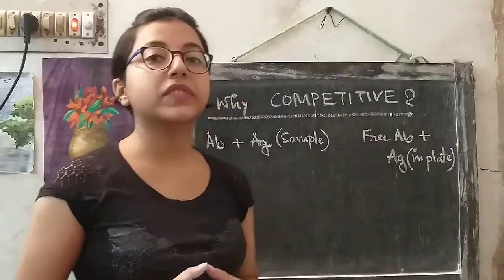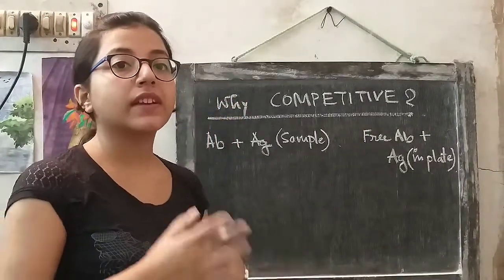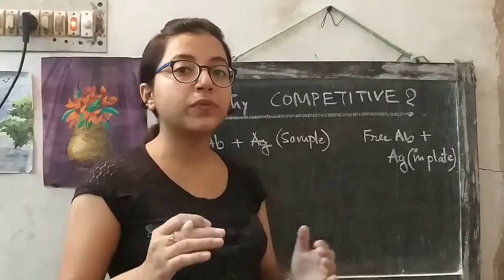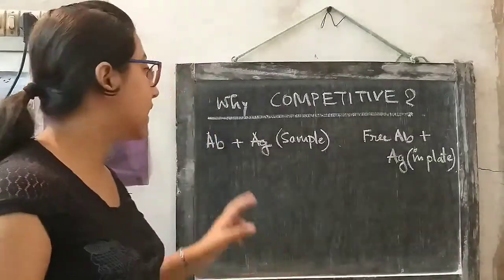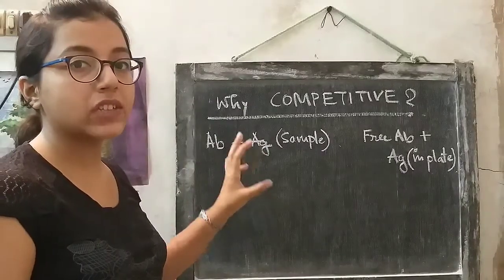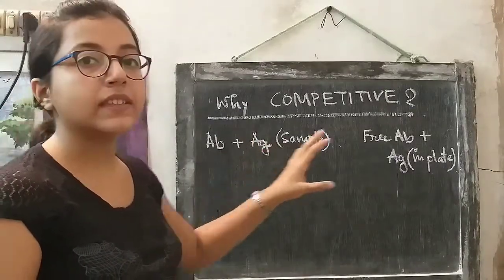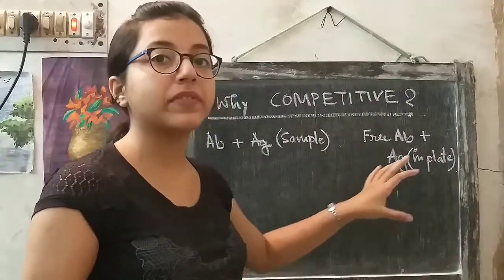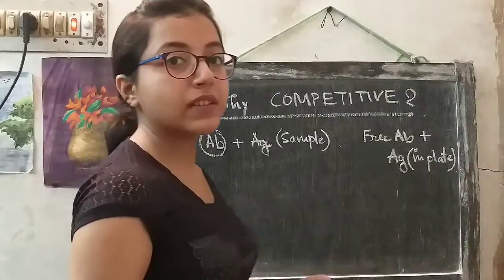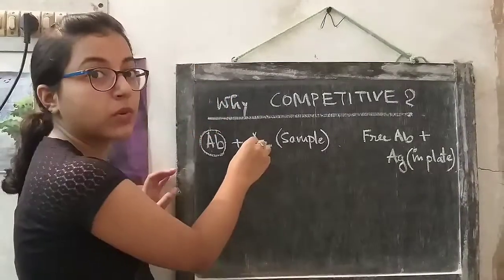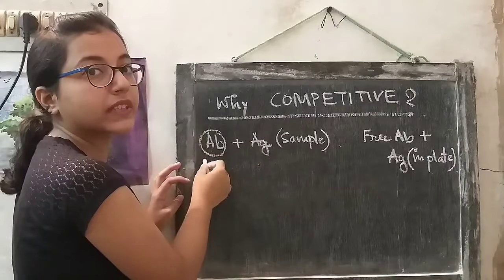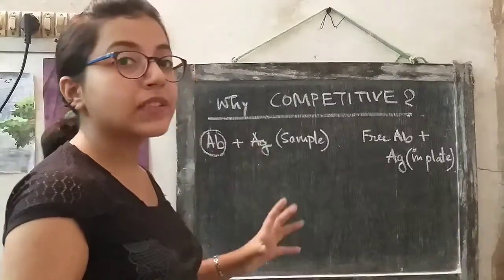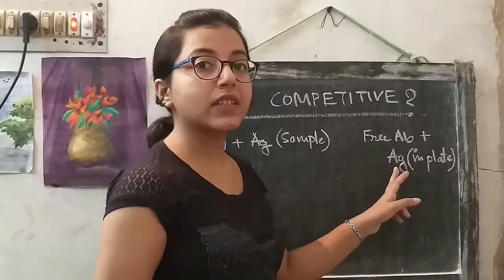Now why is the name of the technique competitive ELISA? Where is the competition? We can see that this method is divided into 2 phases. In the first phase, antibody was mixed with the antigen containing sample, and in the second phase, the antigen antibody mixture was poured in the microtiter plate which contained antigen. If more of the antigens bind to this antibody, then fewer free antibodies will be available. Hence, fewer free antibodies will be able to bind to this antigen.